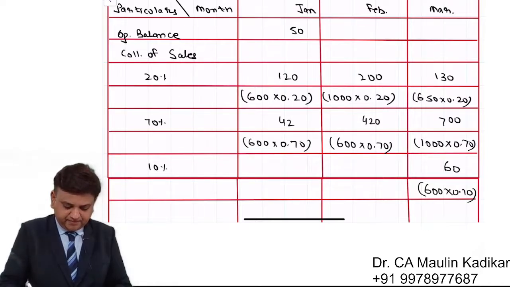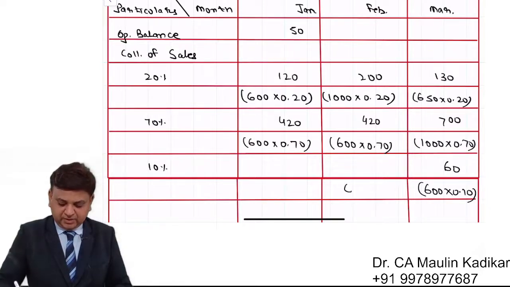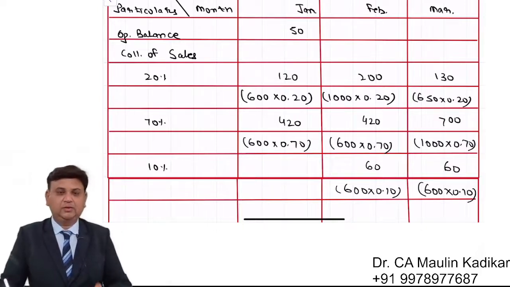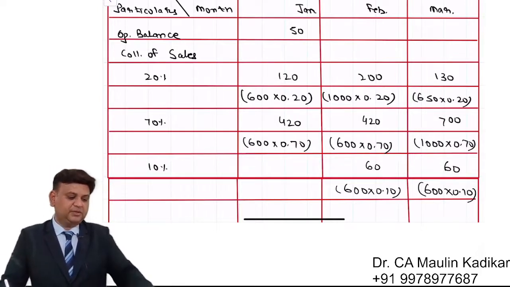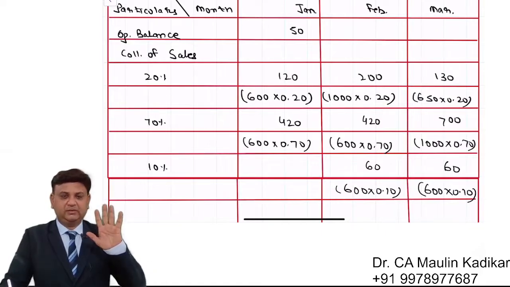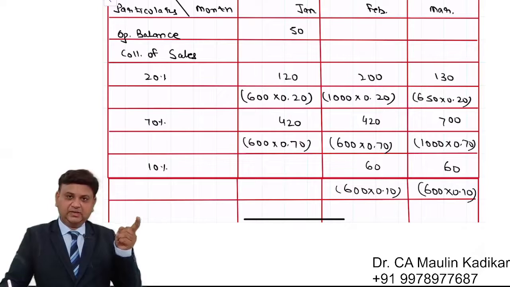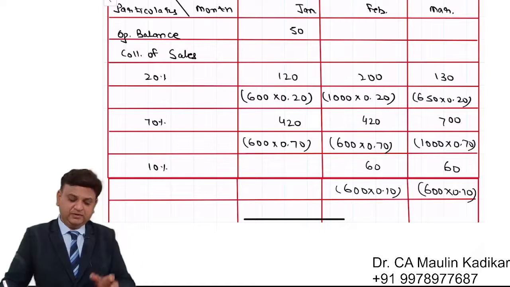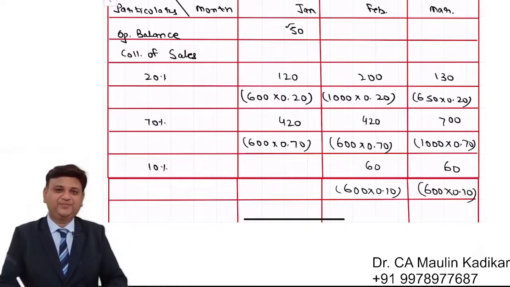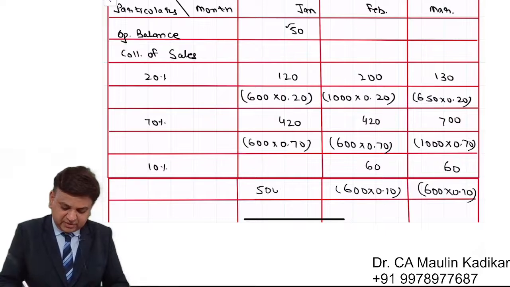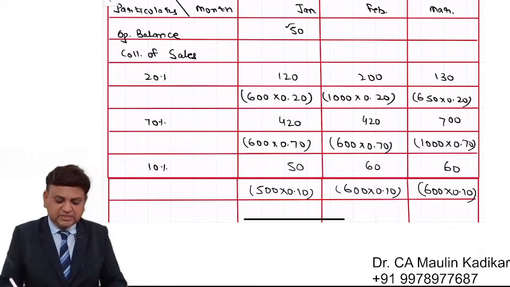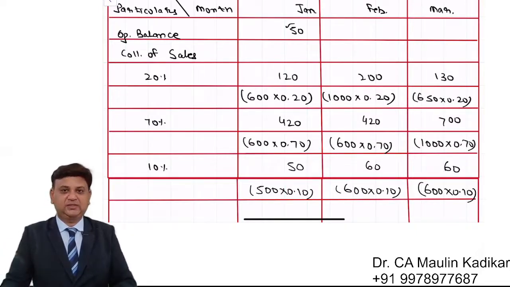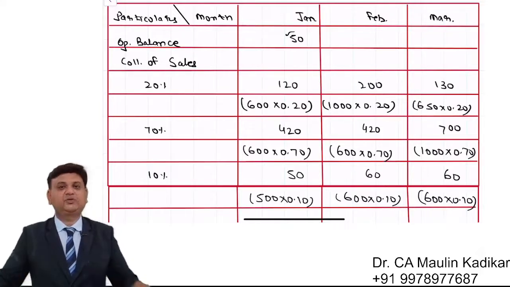That is 420. And 10% is collected in February. So 600 into 0.10, that is 60. Before December, it is the November month. Sales of November is 500. 10% of 500 is collected in November. 70% of 500 is collected in December, and its effect must be incorporated in this 50. Remaining 10% will be collected in the month of January. That comes to 5050. This is the way we are required to write the collection of the sales. Please write down this answer and then we are proceeding further.